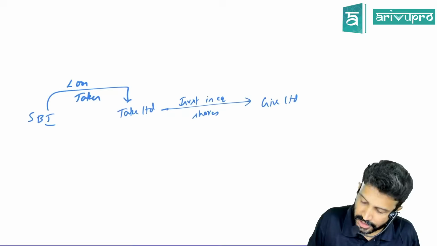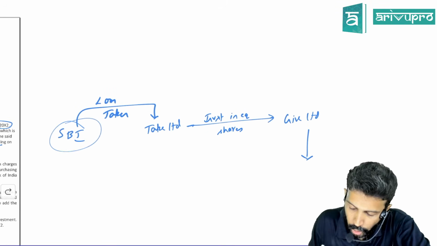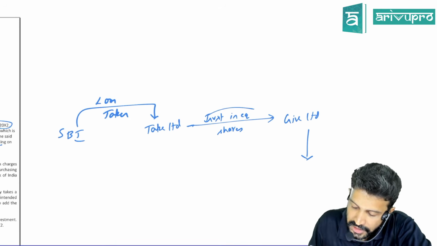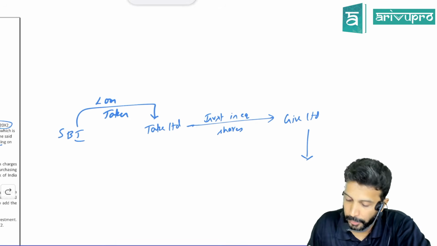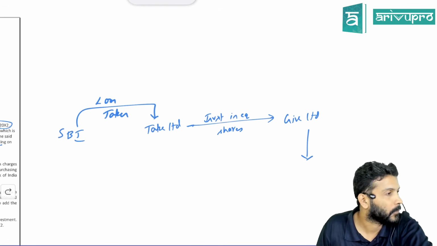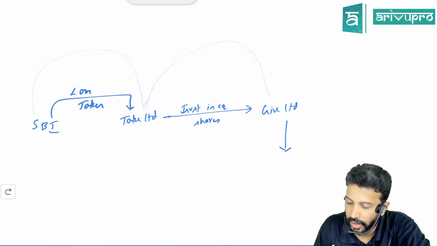So first of all, SBI gave a loan to Take Limited. Take Limited utilized that money and invested in equity shares of Give Limited. That means money came from Take Limited to Give Limited. So from SBI, money came to Take, and from Take it went to Give.